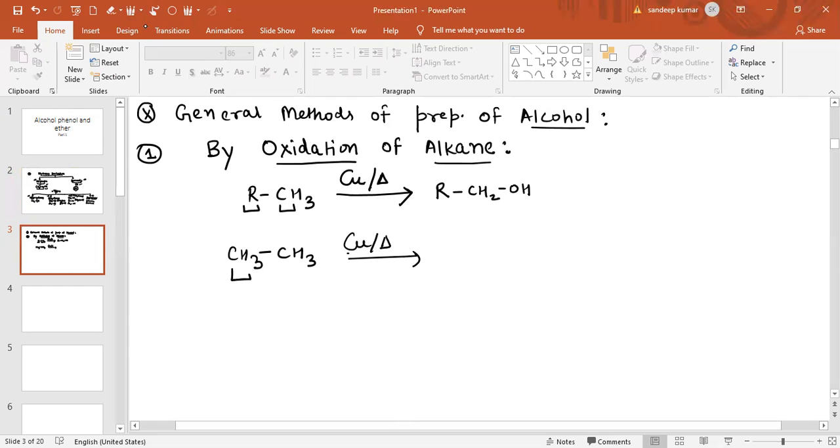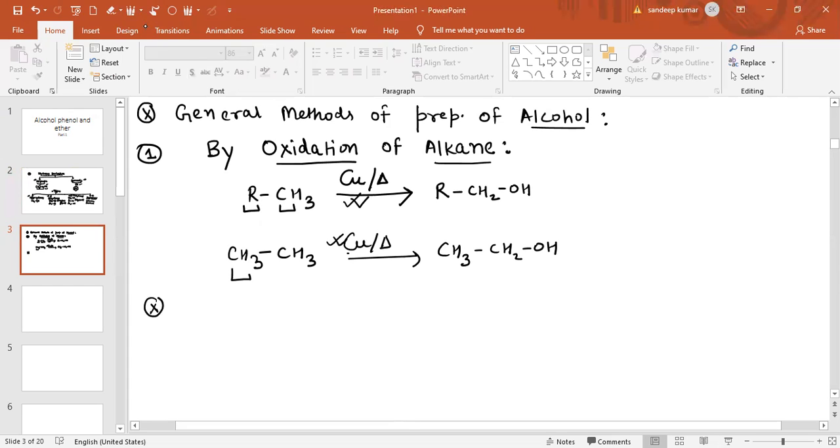So this CH3 will remain the same, and this CH3 will be oxidized into CH2OH. So this is one of the methods for the preparation of alcohol by oxidation of alkane in the presence of copper and heat. Now see another method for the preparation of alcohol.